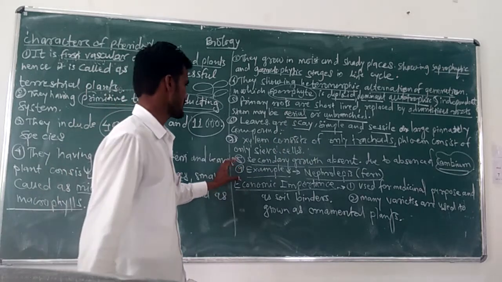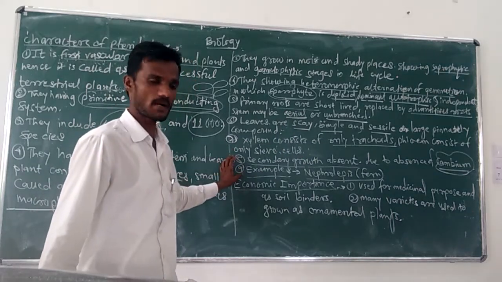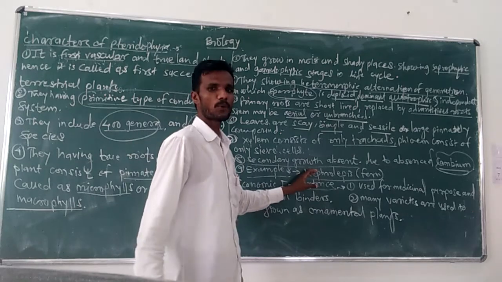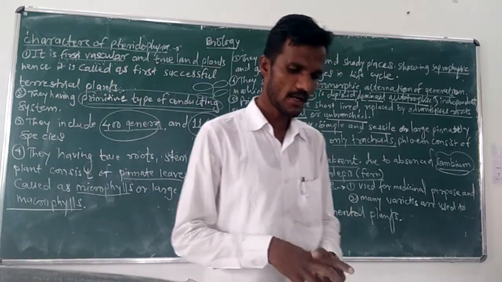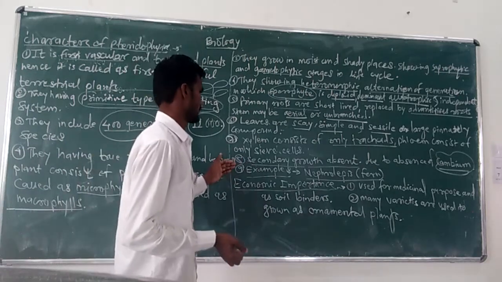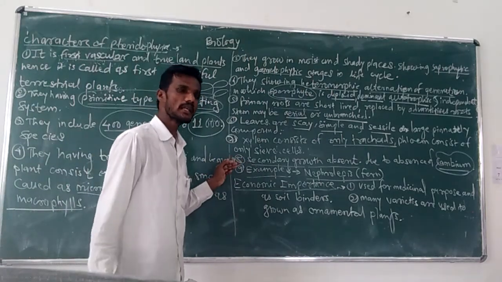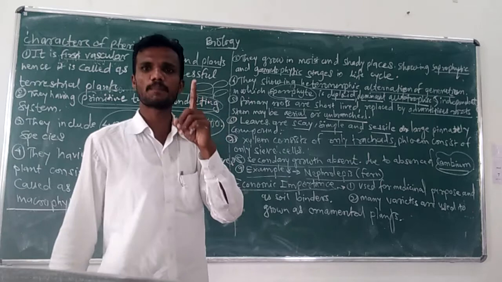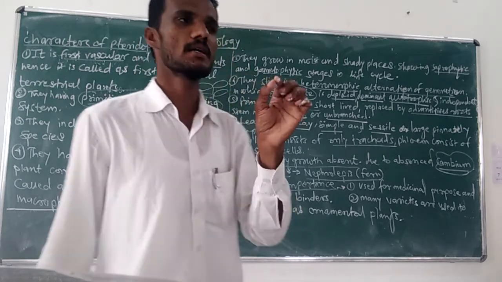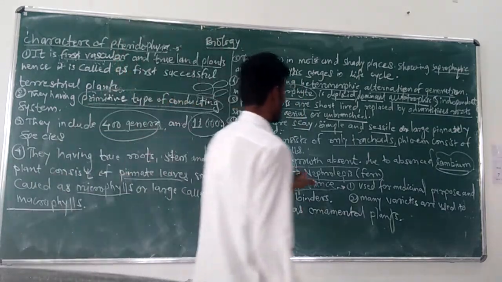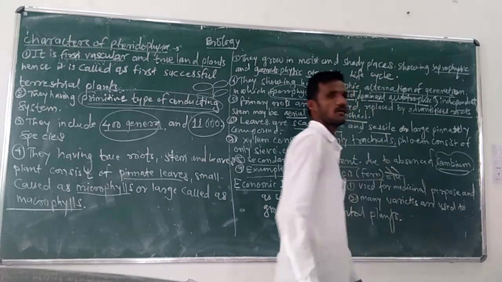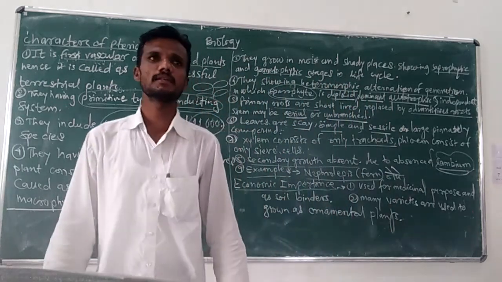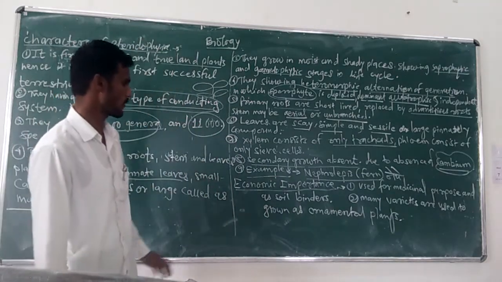And the last characteristic, common examples in our syllabus such as Nephrolepis and ferns. त्याचे वेगवेगळे एक्झाम्पल्स आहेत, आपल्याला ते टेक्स्ट बुक मध्ये दिले आहेत. But we have only one example to study, that is Nephrolepis. It is a common example. This is Nephrolepis, and in Marathi it is commonly called नेचे. हा प्लांट आपल्या local area, local places मध्ये present आहे.